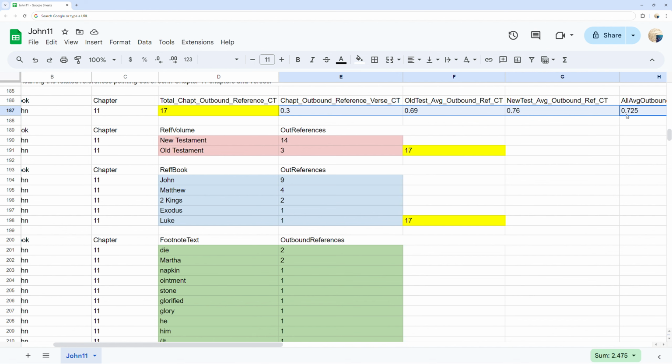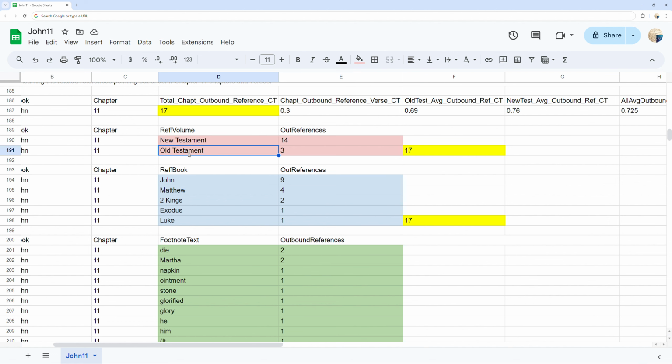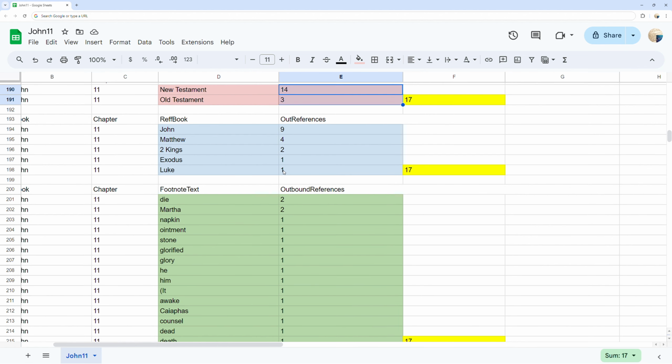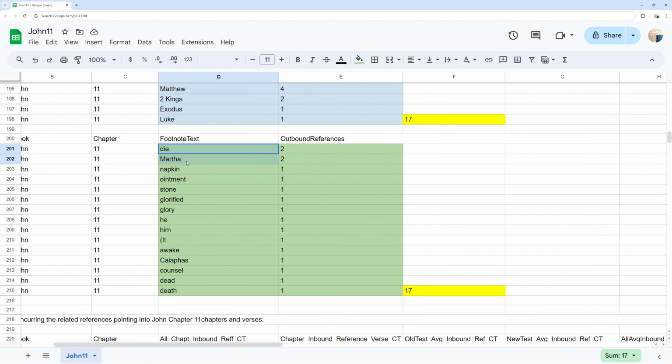In red, you can see the out references by destination of either Old Testament or New Testament ordered by counts. In blue, you can see 5 out references to the destination Bible books John through Luke ordered by counts. In green, you can see 15 words in John chapter 11 that incur the related outbound reference counts to other Bible verses ordered by the count used.